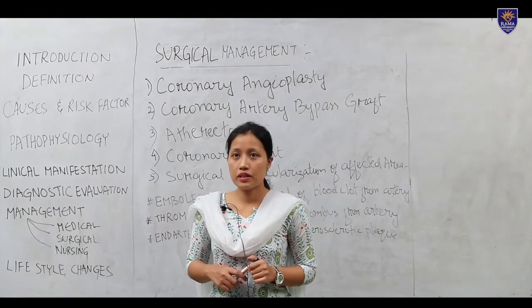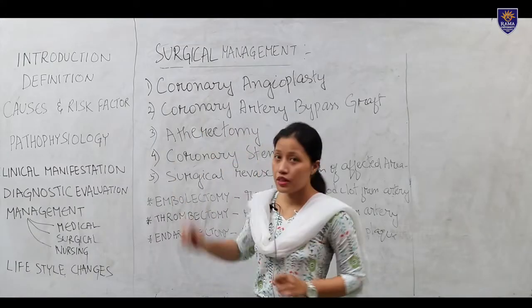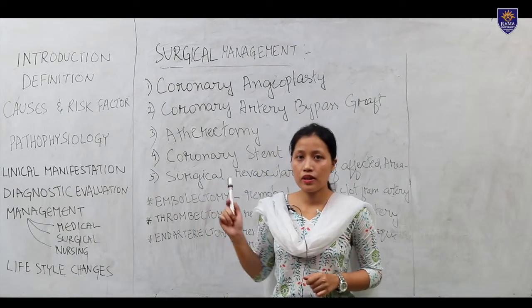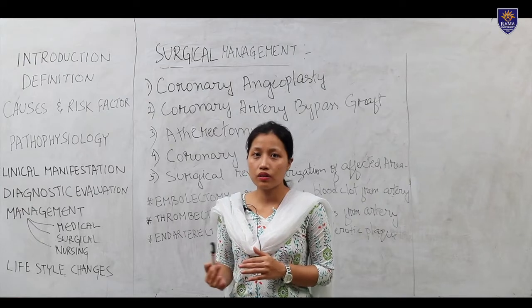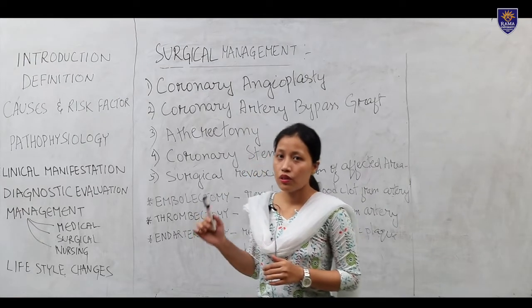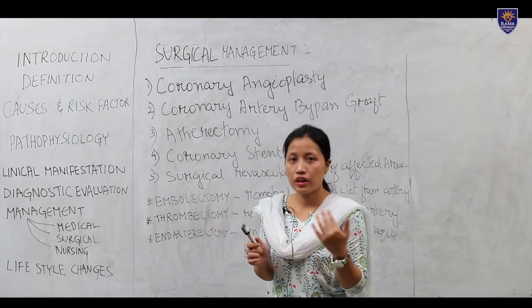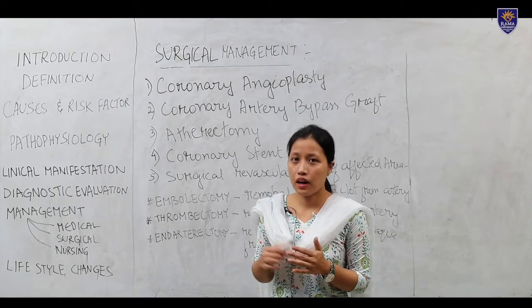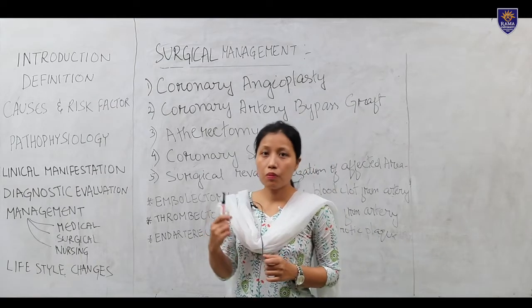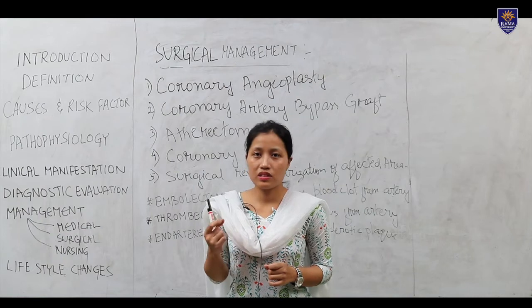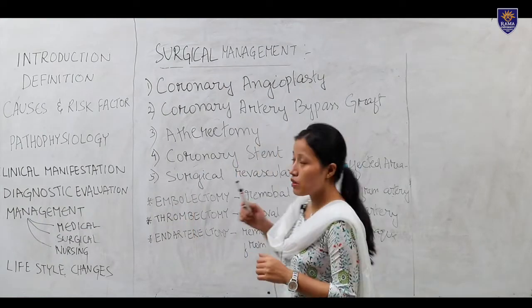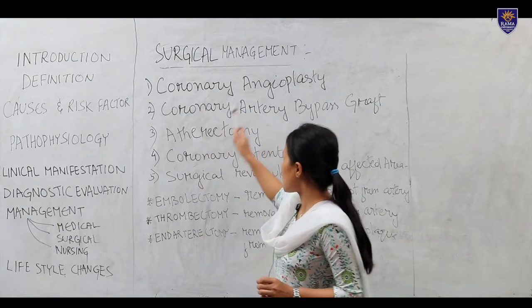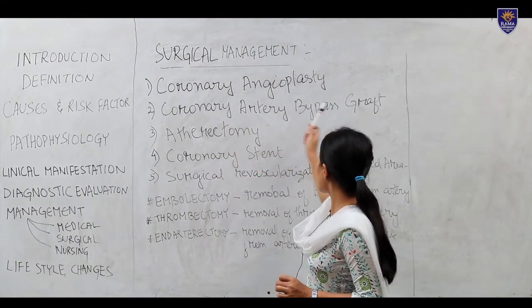Next is surgical management. First we will see the coronary angioplasty. Coronary angioplasty is a minimally invasive procedure to widen the blocked artery. The blocked artery we will identify with the help of coronary angiography. After that, with the help of a minimally invasive procedure with a stent, the area will be widened. That blocked artery will be widened. That is coronary angioplasty.